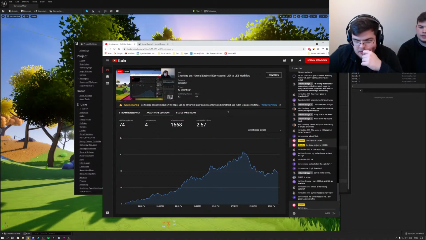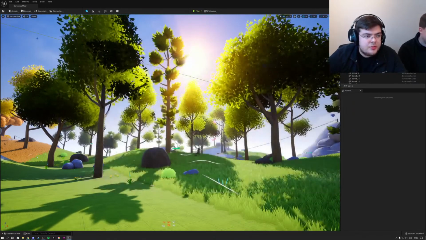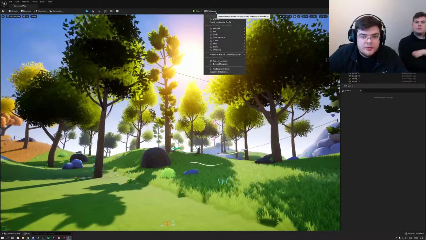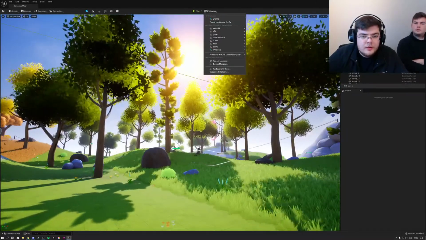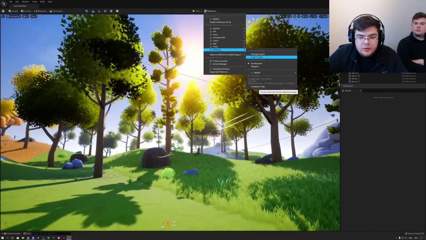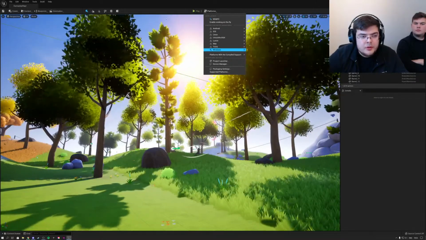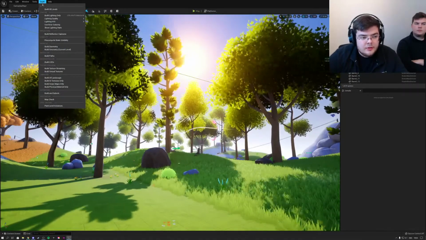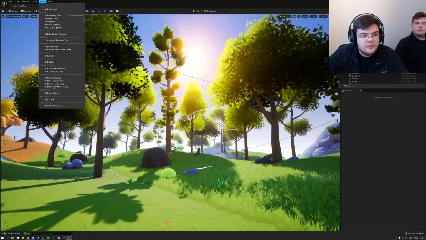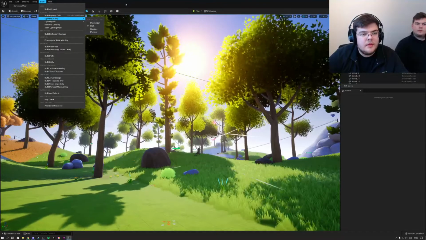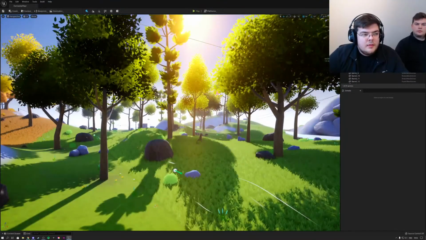Let's put it at this. Where's the baking options? So the baking options are over here. I believe I found them. So at platforms, you can now go to Windows and you can cook all the content. So that's over here, all the content cooking. And the baking or building is over here. So here you have the building options to build everything, like your lighting and stuff. Yep, it's all pretty much the same.